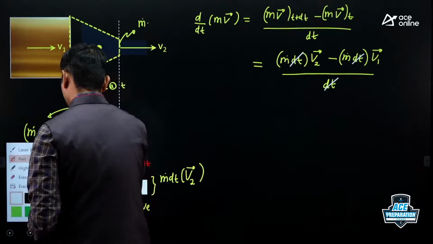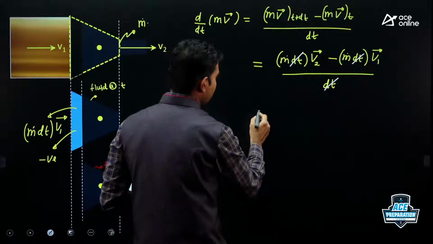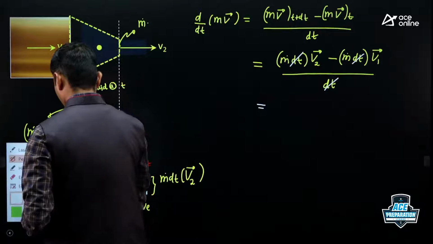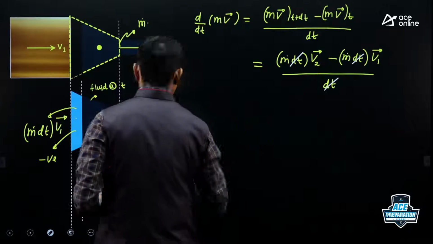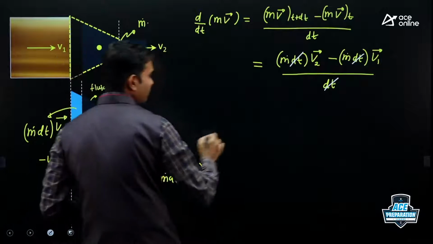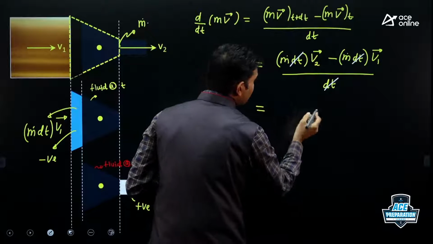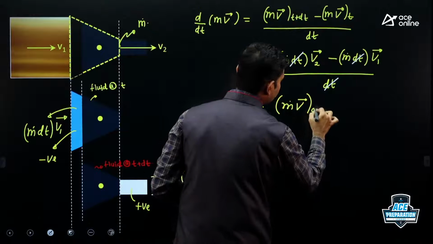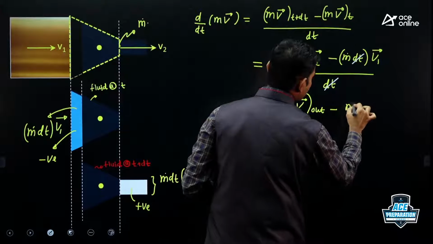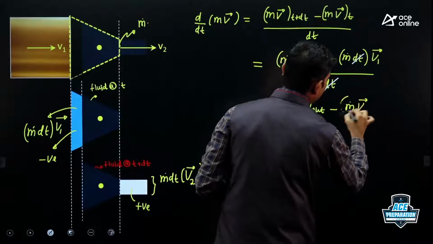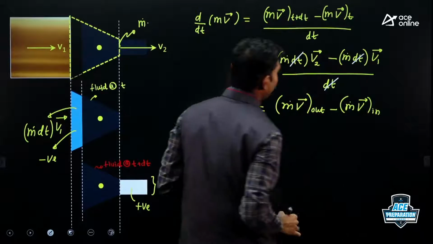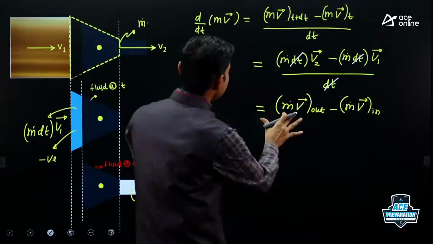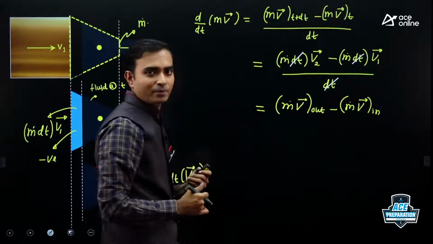So same thing I can write as m dot into v out minus m dot into v in. Correct? v2 means outlet velocity and v1 is inlet velocity. Now this is the story in steady flow.